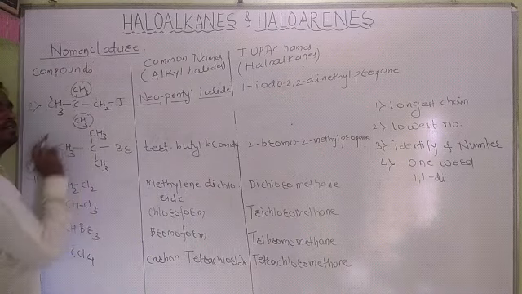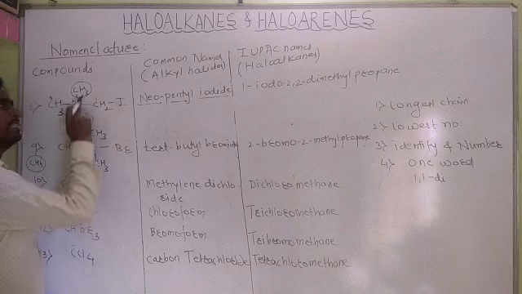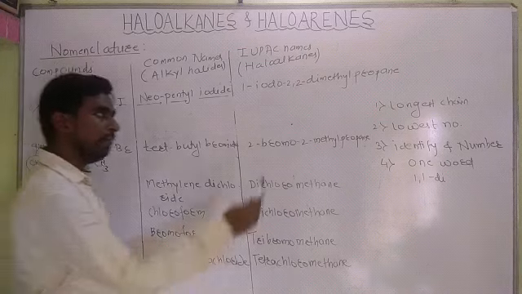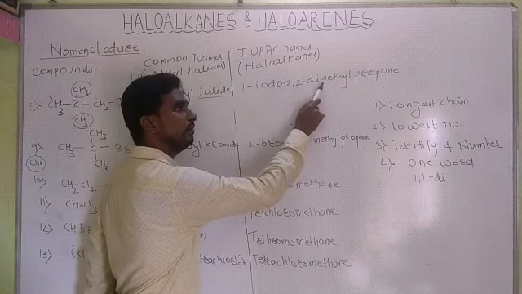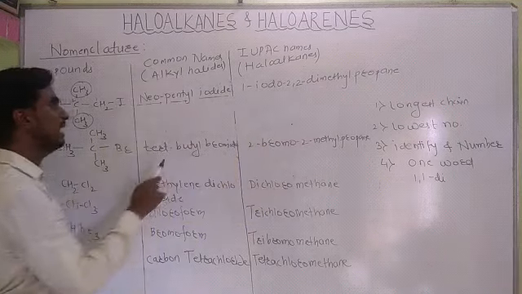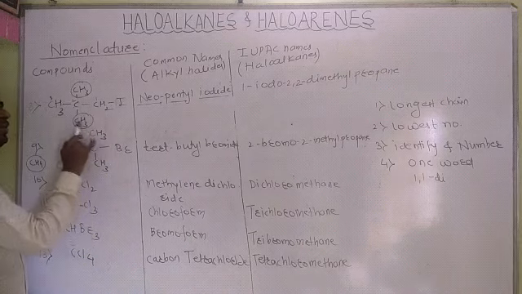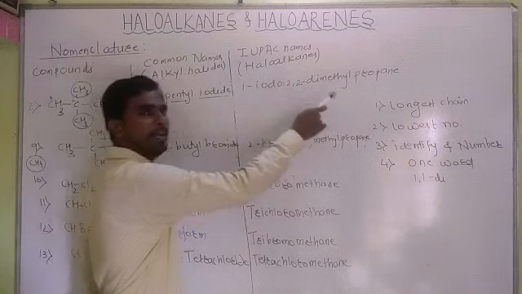These are the 2 substituents on the second carbon, CH3 and CH3. Alphabetically, iodine comes first; I comes before M. Hence we write its name 1-iodo-2,2-dimethylpropane.